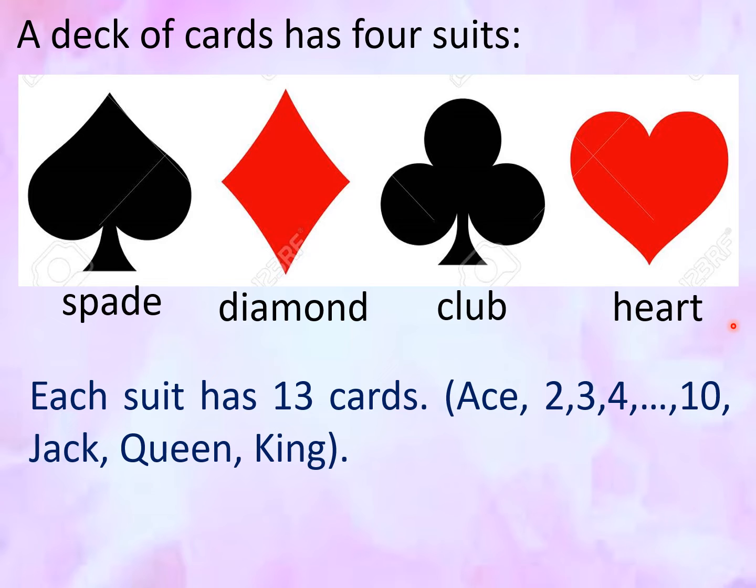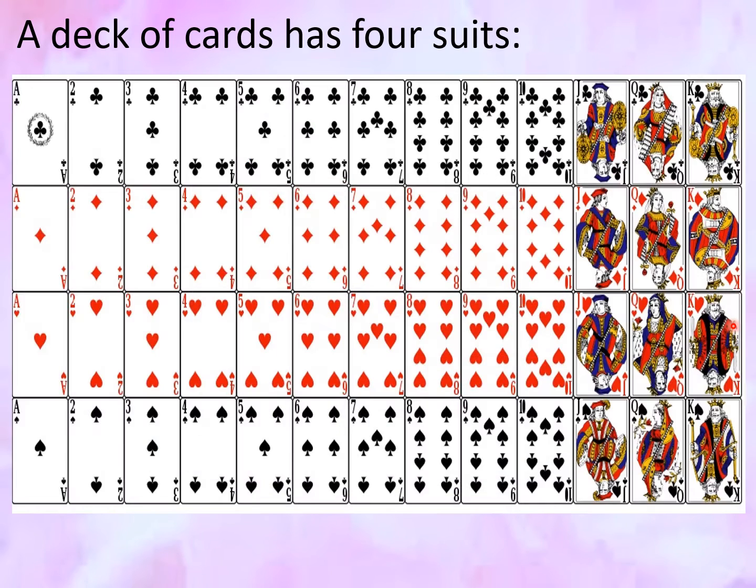To fully understand, let us have this picture. A deck of cards has 4 suits: the club, the diamond, the heart, and the spade. Each of these suits consists of 13 cards. So 1, 2, 3, 4, 5, 6, 7, 8, 9, 10, 11, 12, 13 cards. So 13 plus 13 plus 13 plus 13 is equal to 52. That is why we have 52 cards in a deck.